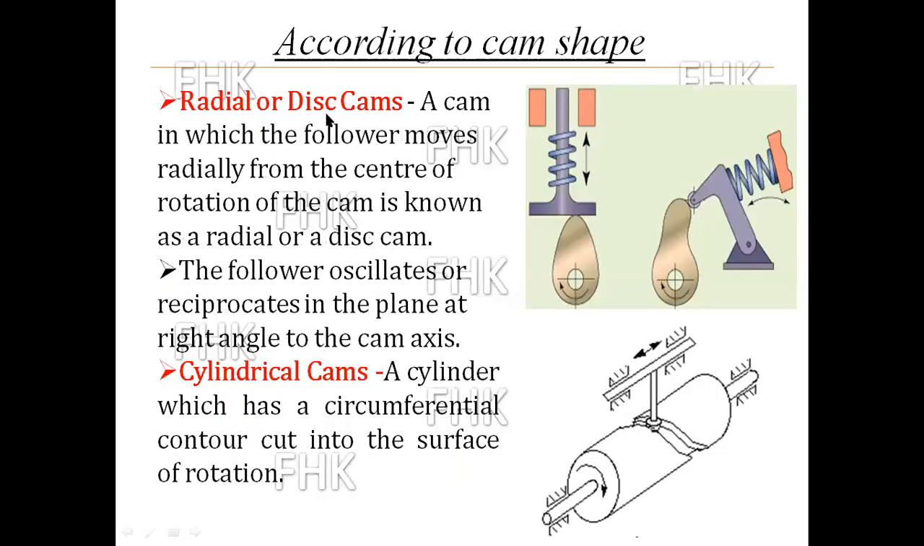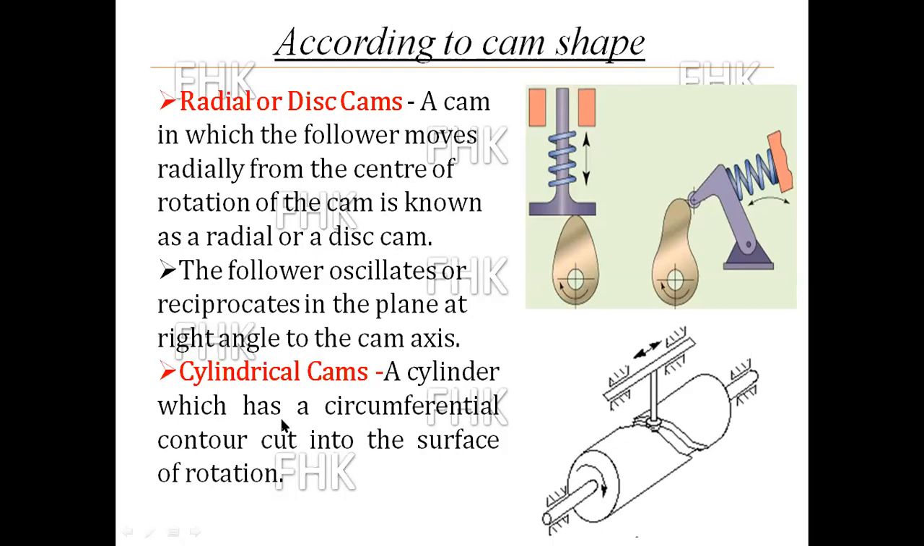A radial or disc cam: a cam in which the follower moves radially from the center of rotation of the cam is known as a radial or disc cam. In this type of cam, the follower oscillates or reciprocates in the plane at a right angle to the cam axis as shown in the figure.